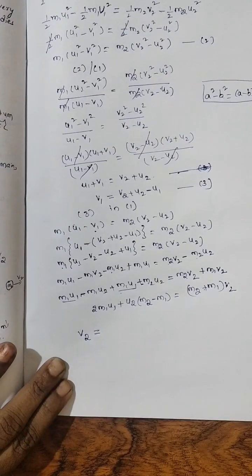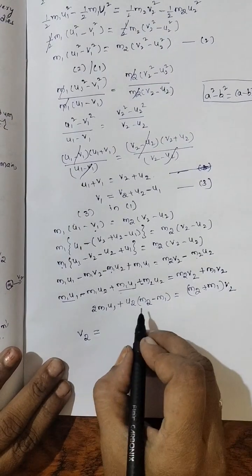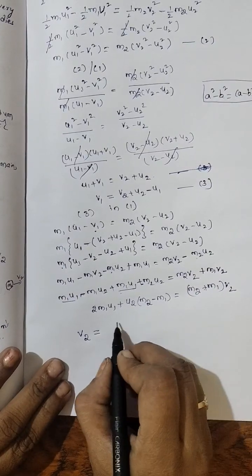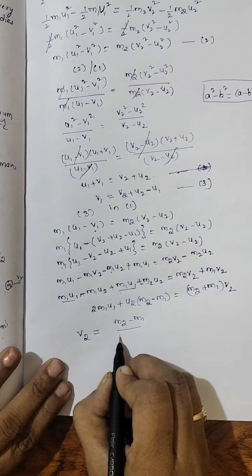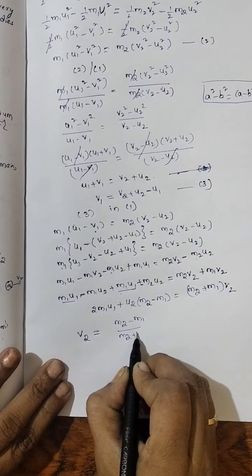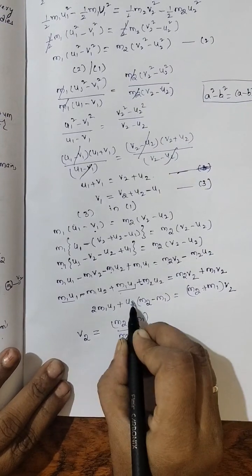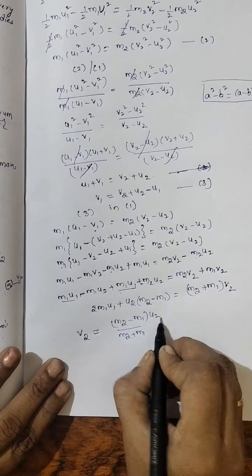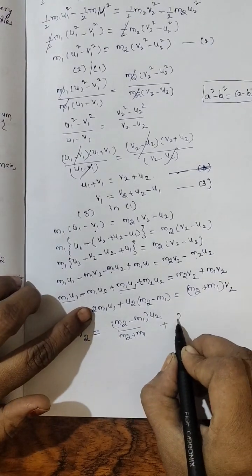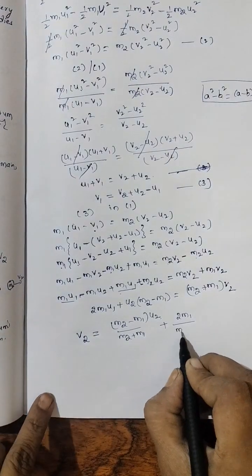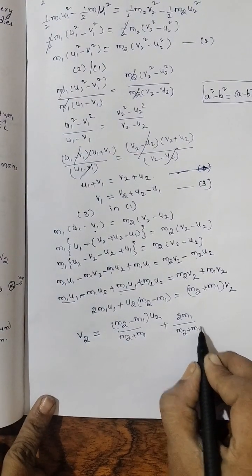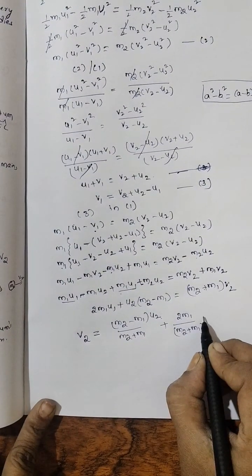What you want to find? v2. So v2 equal to, now how we will write? First I am writing this term, (m2 − m1) by (m2 + m1) u2, plus 2m1 by (m2 + m1) u1.